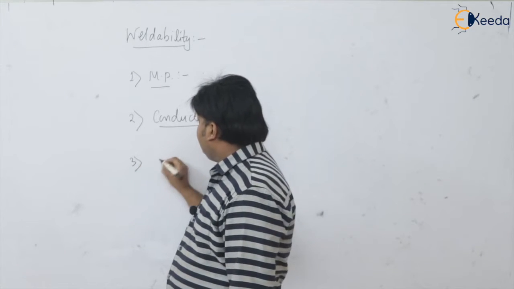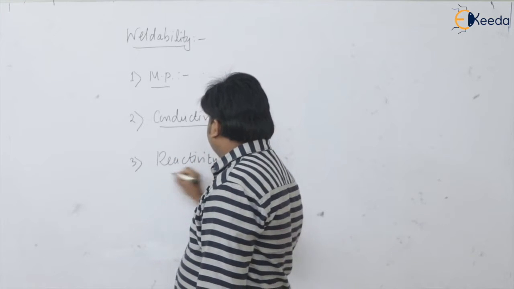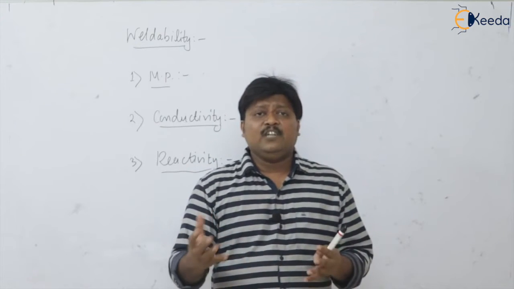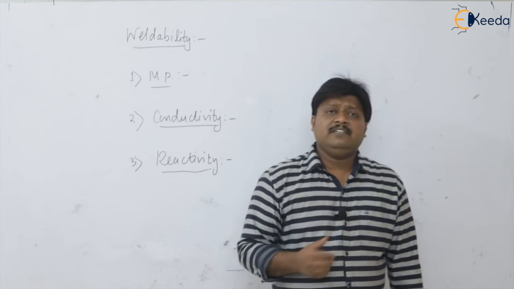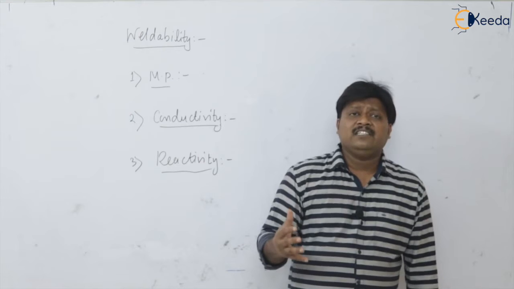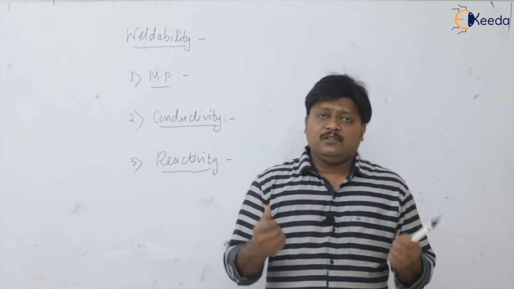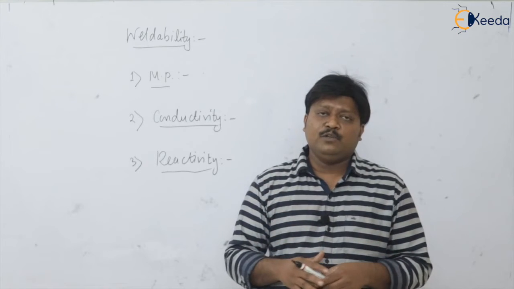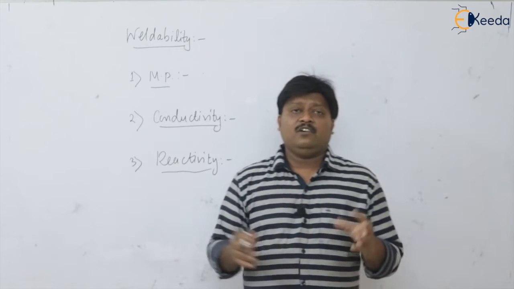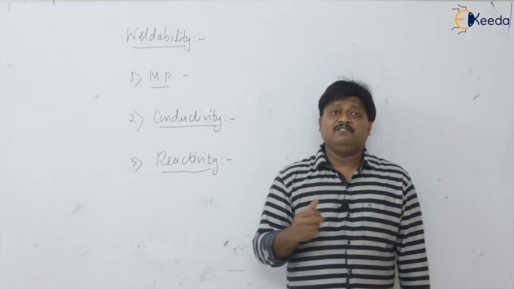Third factor is the reactivity. What is reactivity? Materials like aluminum and magnesium are very highly reactive materials, that is, their oxide forming tendency is very high. That's why oxidation of the weld is going to happen, and the weld you produce is definitely a defective one, isn't it?